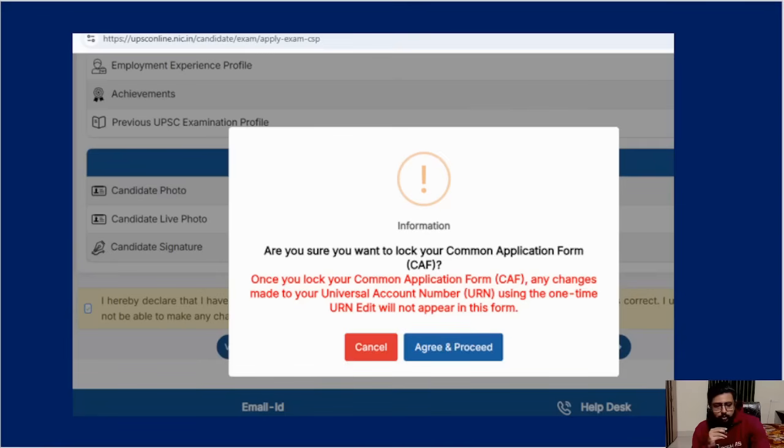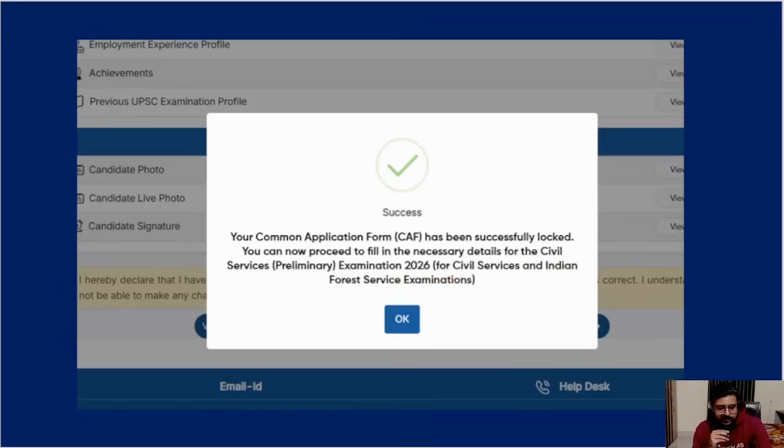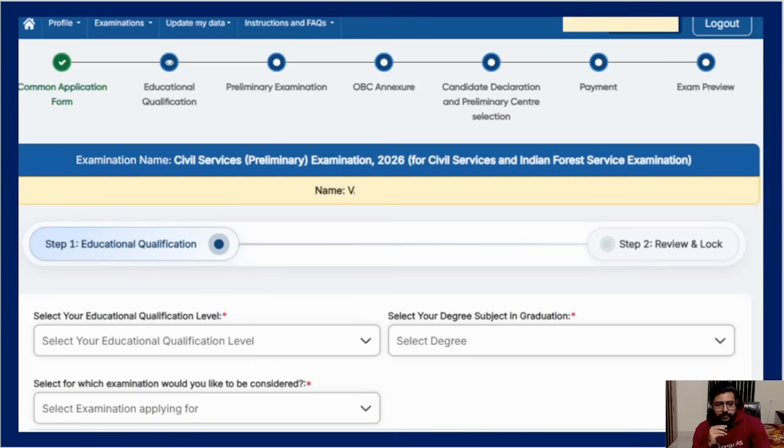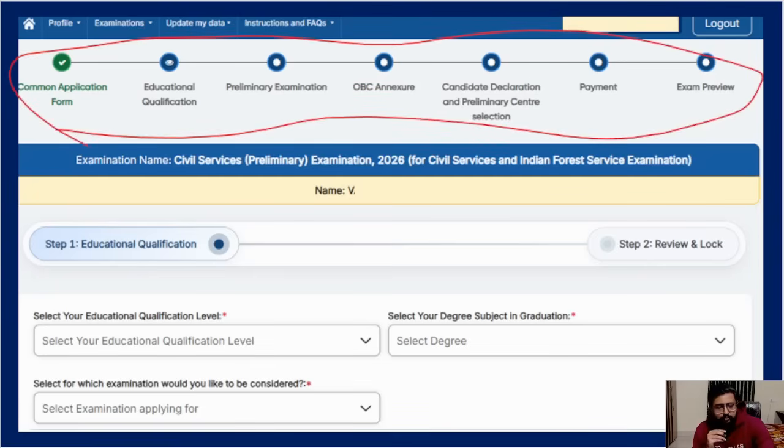Again a pop-up will come, do you want to lock? After that, I think one more pop-up will come, yeah, success. Meaning you have locked everything till now, the 3 things, and now they will allow you to go ahead. You are eligible for filling the civil service application, so go there. When you go there, see here, again these many pages you have to fill.